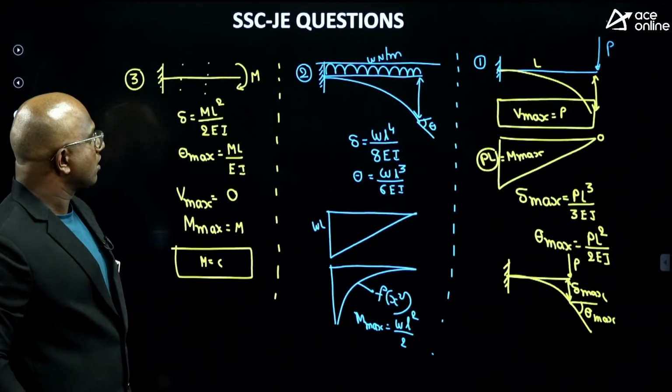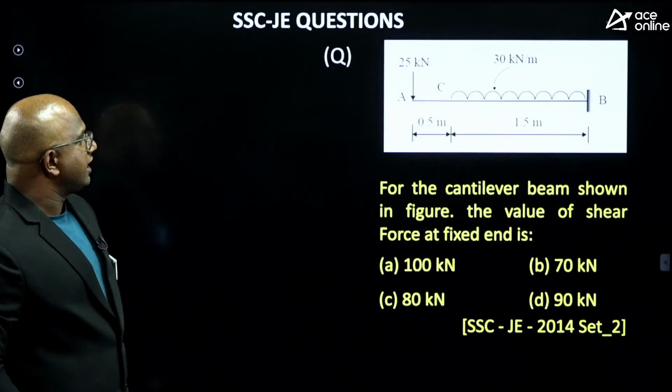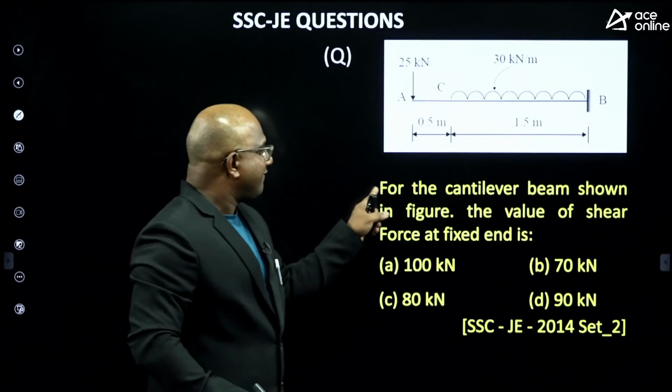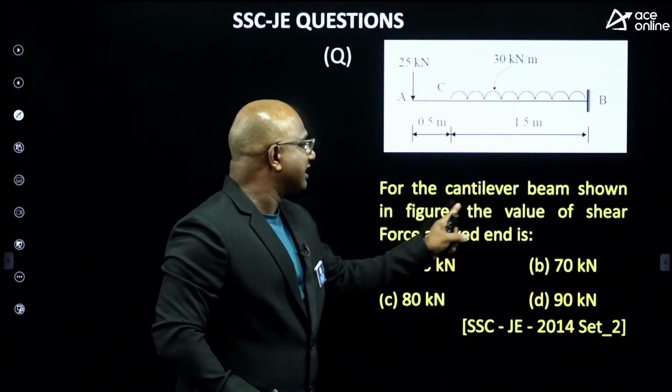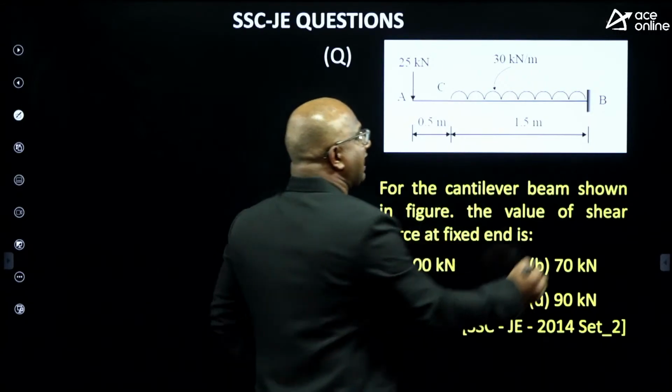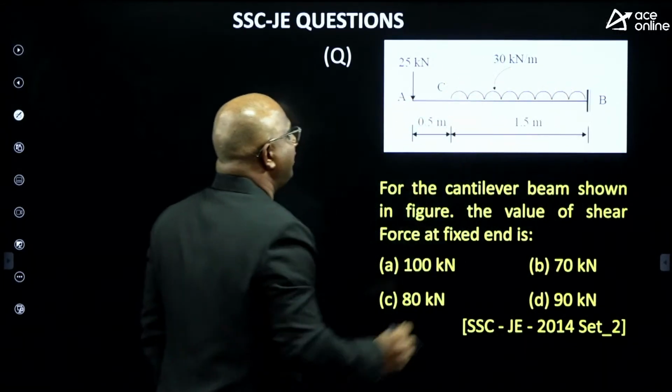These questions you have to understand, guys. For the cantilever beam shown in the figure, the shear force at the fixed end is very simple.